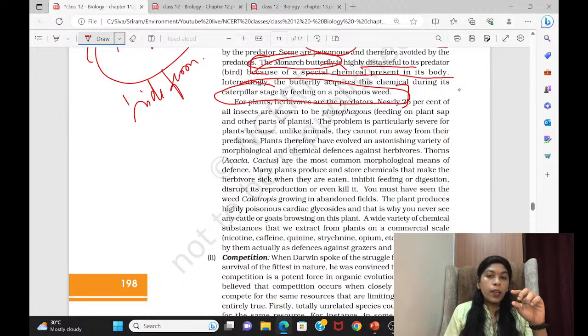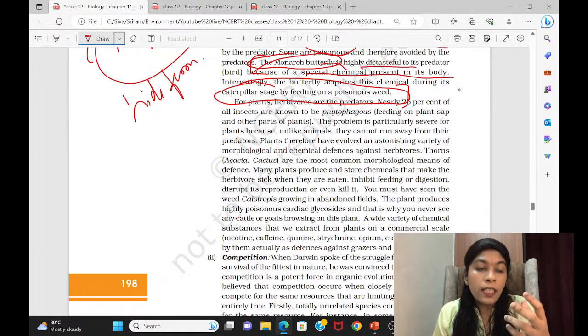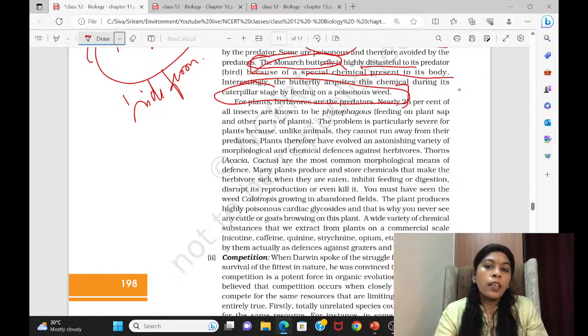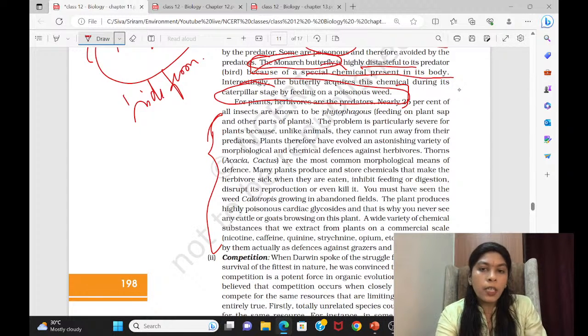Okay, so this way, even certain enzymes give an itching feeling to the animals when they feed on it, or sometimes it is very dangerous. After the animal feeds on it, it will die, so they will never go near it. So these are some of the adaptations which you can see in the plants. That was given here. You can read it. They have given certain examples also for that.